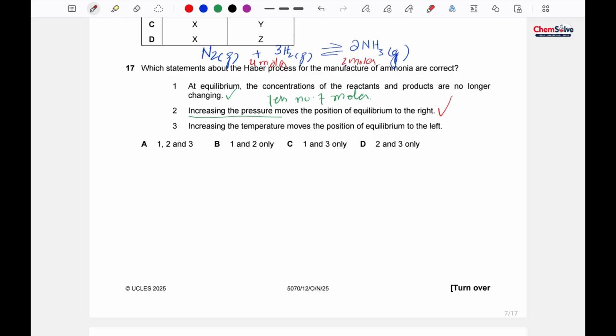Increasing the temperature moves the position of the equilibrium to the left. Haber process is basically an exothermic process. And for all exothermic process, when we increase the temperature, the reaction moves towards left, towards the reactant side. So it will move here. So again, this is the correct option. So that's how option A seems to be the correct one.